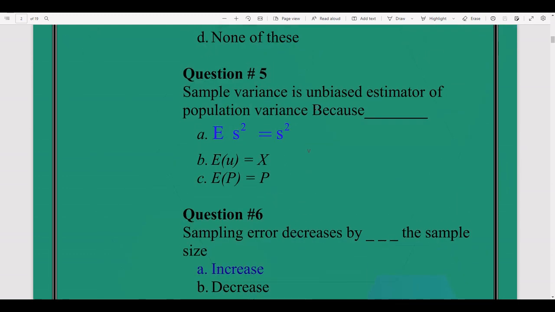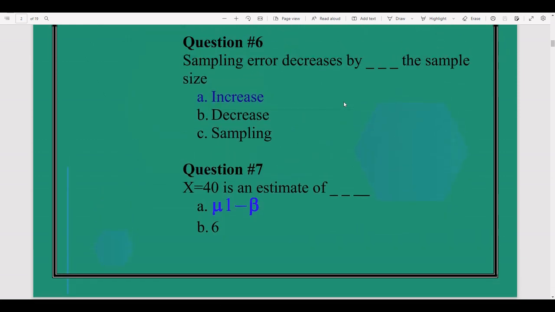Sample variance is an unbiased estimator of population variance. Expected value of s square is equal to capital S square. So remember that sample variance is an unbiased estimator of population variance.